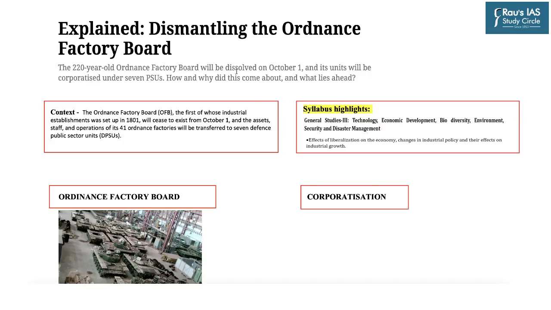So moving on to the next topic, that is the dismantling of the Ordnance Factory Board. The context of this news was that recently the government has decided to corporatize the Ordnance Factory Board under 7 defense public sector units. The first industrial establishment was set up in 1801, and this will cease to exist from October 1, and the assets, staff, operations, everything of the present 41 ordnance factories will be transferred to 7 defense